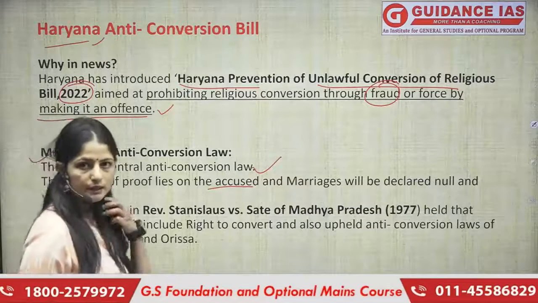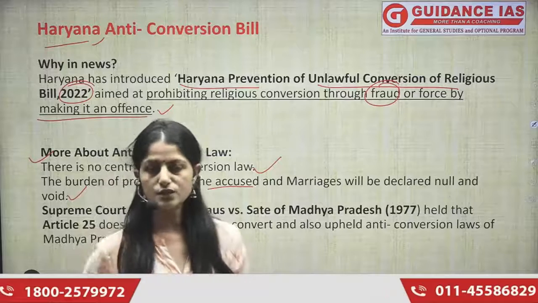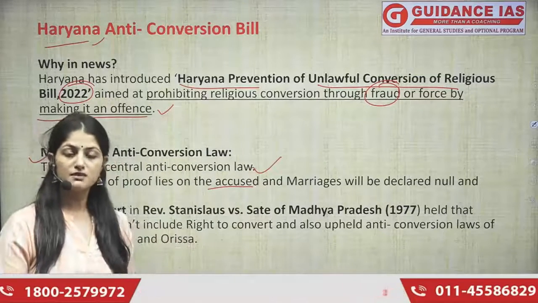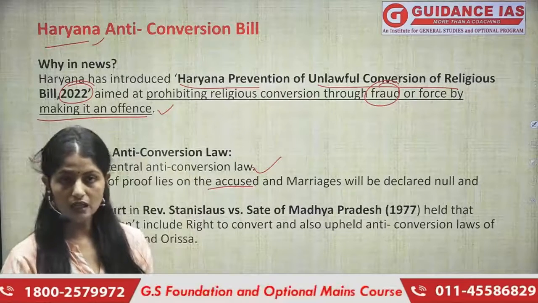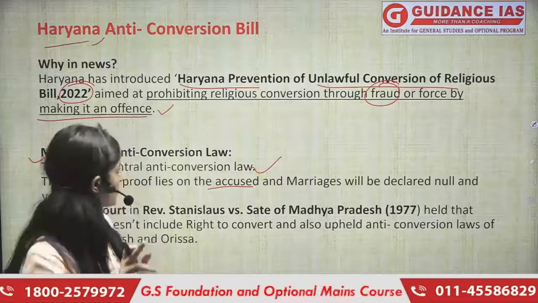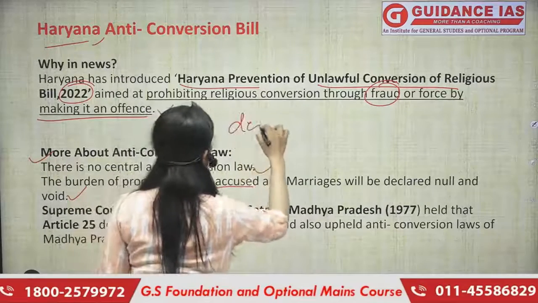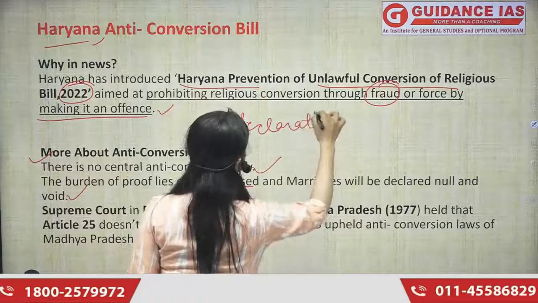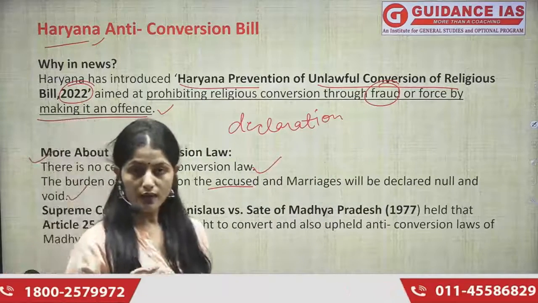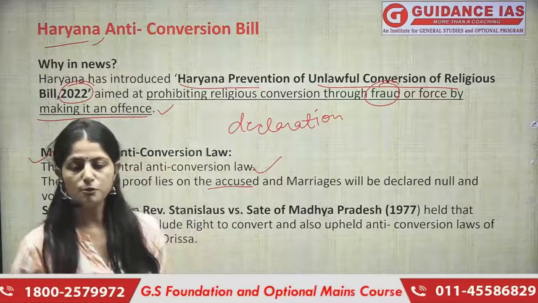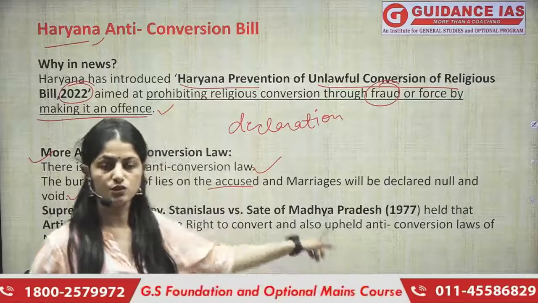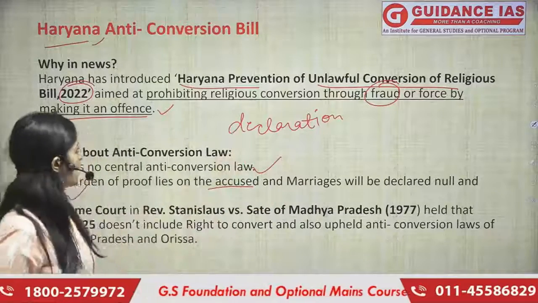So abhi ye ho gaya hai ki it has increased the scope of punishment. It has also said that if any of the spouse is changing his or her religion by his or her own will, they need to submit a declaration to the government that it is not by fraud or any means of force, it is by my own will. We need to submit this declaration, and then only we can convert our religion. So this is also something to be noted here. I hope it is clear.